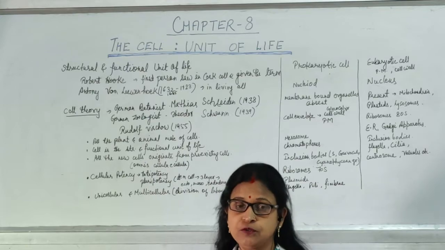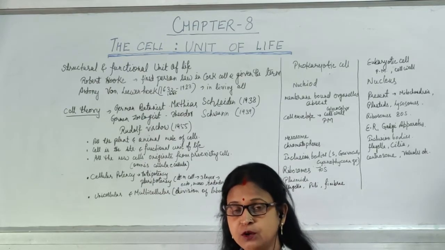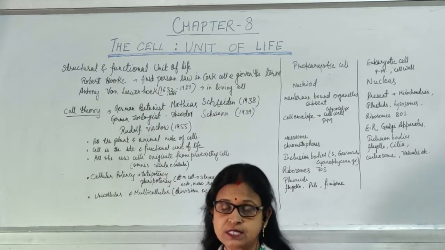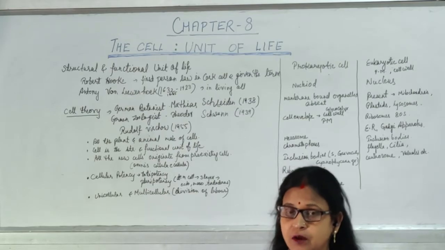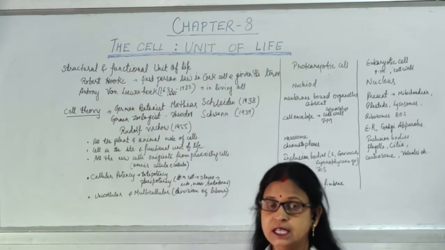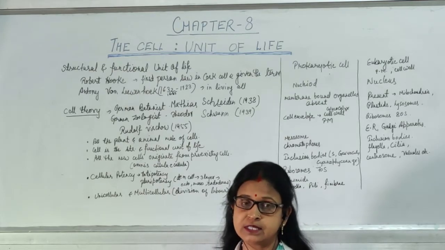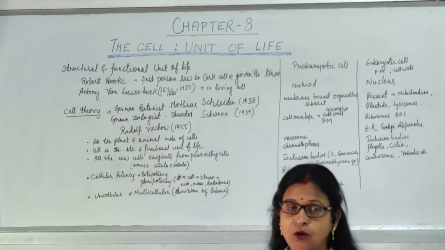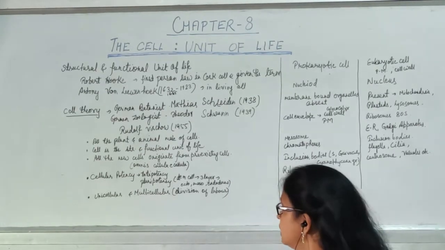A group of tissues will perform a particular function, that is known as organ, and a group of organs will give rise to the organ system, and a group of organ systems will constitute an organism. So we can see the division of labor in case of multicellular organism. But in unicellular, all the life activities are performed by the single cell.